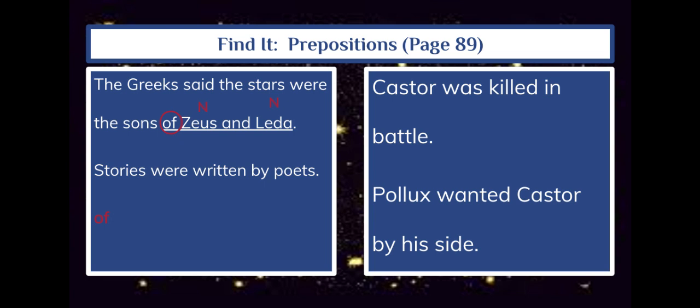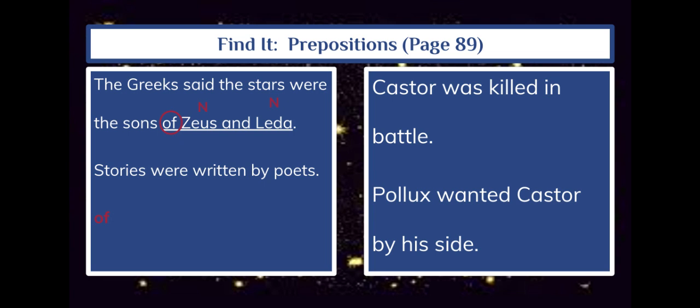So we're going to underline of Zeus and Leda. We're going to circle of, and we're going to put an N above Zeus and an N above Leda, and then write the word of down on that bottom line.